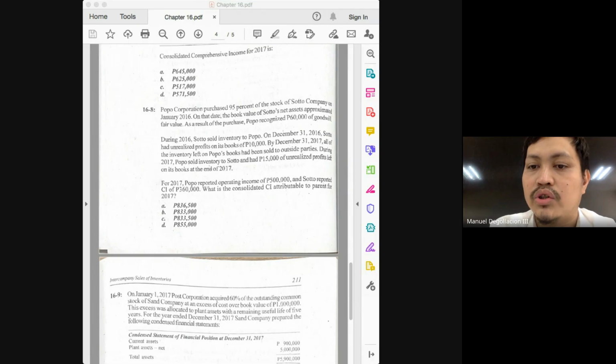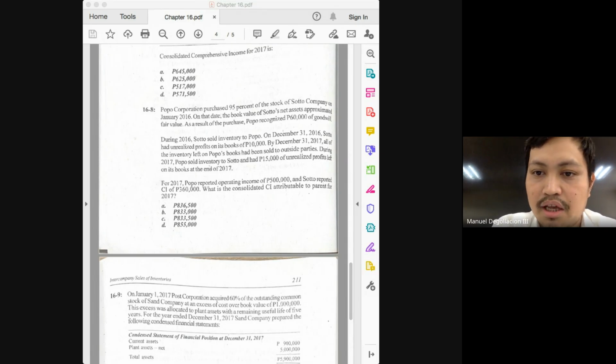During 2016, Soto sold inventory to Popo. So what kind of intercompany transaction do we have? Downstream. So whose income will be adjusted? Soto sold to Popo. This is upstream. So whose income will be adjusted? Subsidiary. Then on December 31, 2016, Soto had unrealized profits of 10,000. By December 31, 2017, all of the inventory left on Popo's books had been sold to outside parties.